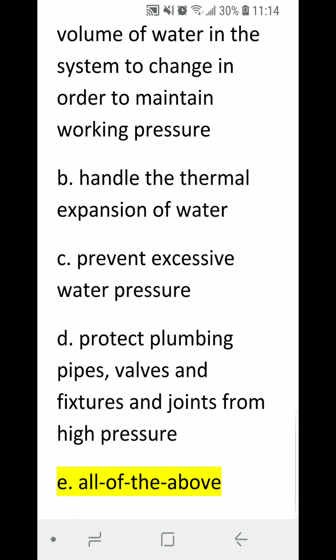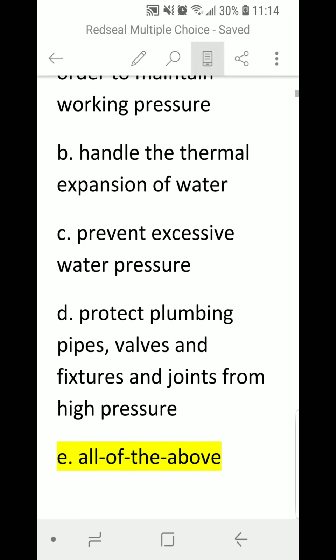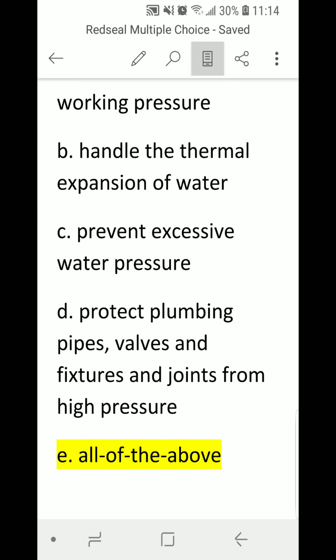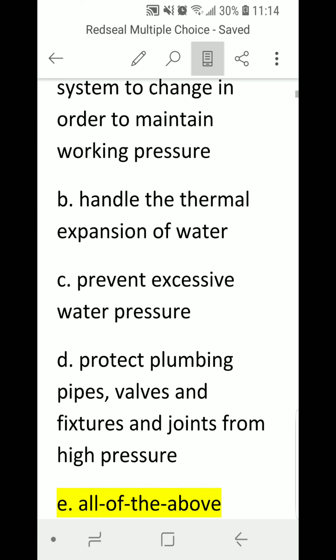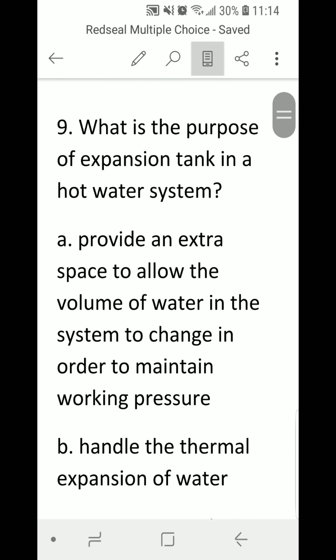Correct answer is E, all of the above. These are the main purposes of the expansion tank in a hot water system.